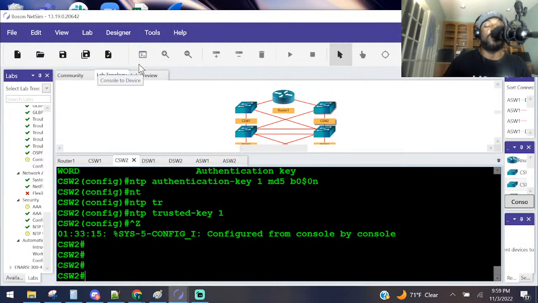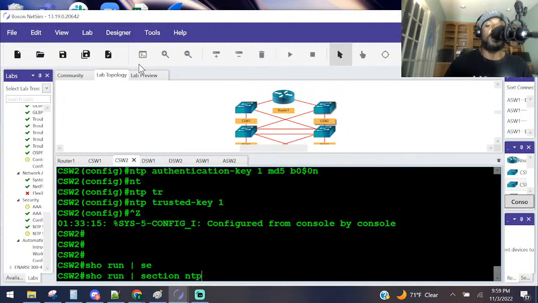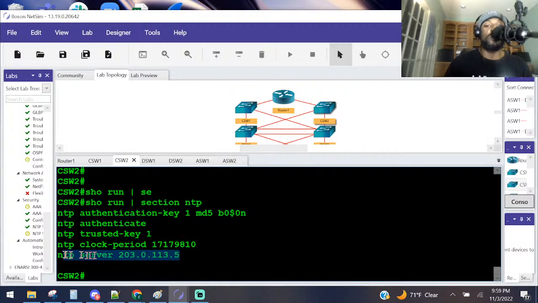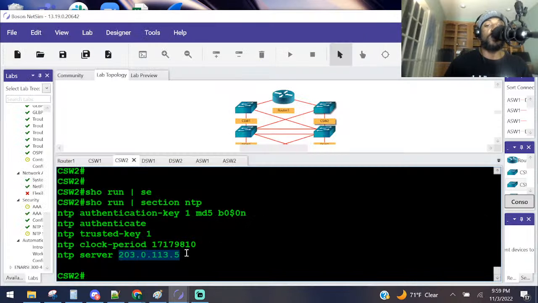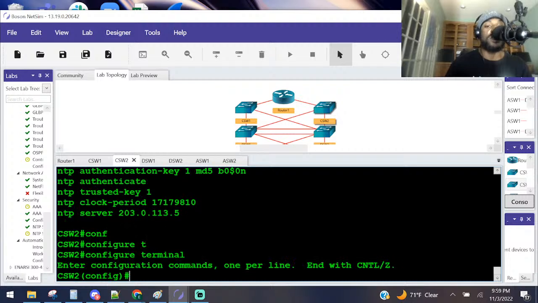We added the key at the end of the IP address. Show run section NTP. This right here, remember? So we were saying the NTP server, you get it through that IP address. That's the interface right over there. But now we're adding that trusted key, we're putting that key ID at the end of it. That's the key that I was talking about.